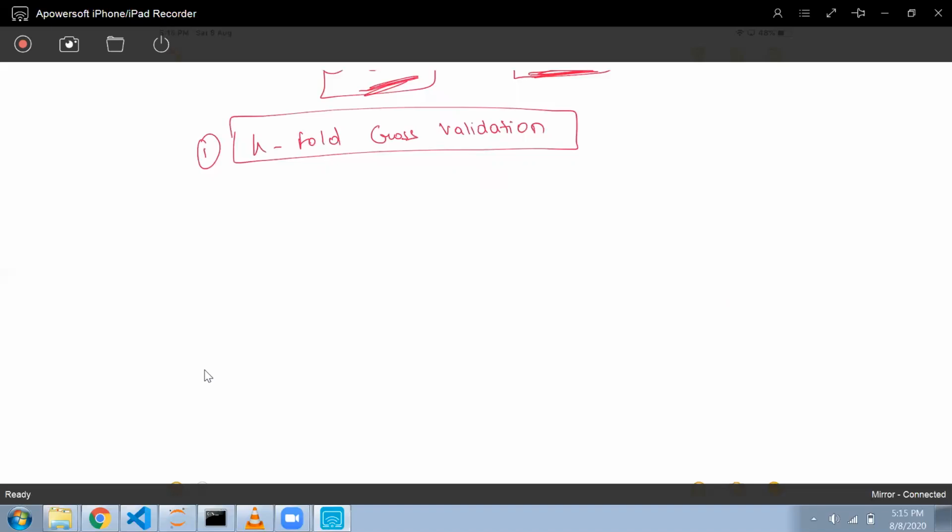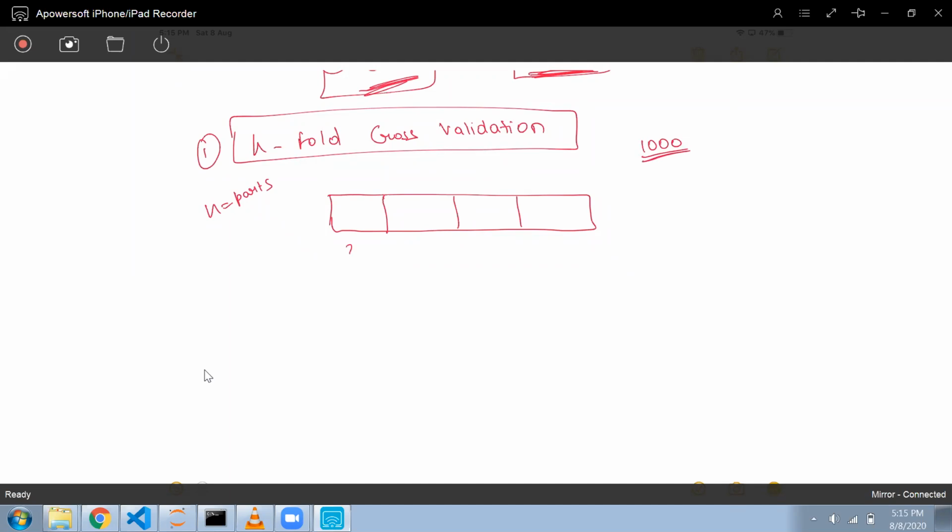There are various types of cross validation, so we'll see them. The first one is k-fold cross validation. In k-fold cross validation, I have my training data, and I will divide my data into k parts. Suppose I have 1,000 data points.